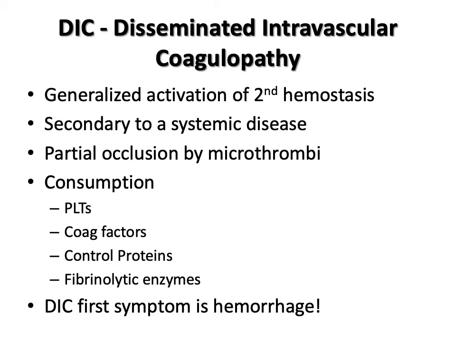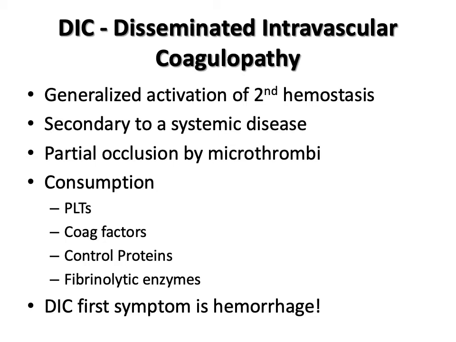So, first up on the list of thrombotic disorders is DIC, or disseminated intravascular coagulopathy, also called defibrination syndrome or consumption coagulopathy. This is a very serious condition that is essentially a generalized activation of secondary hemostasis. It often develops secondary to a systemic disease or some other event.